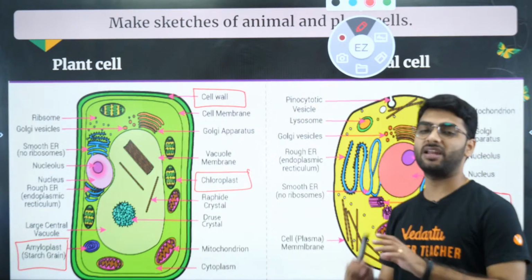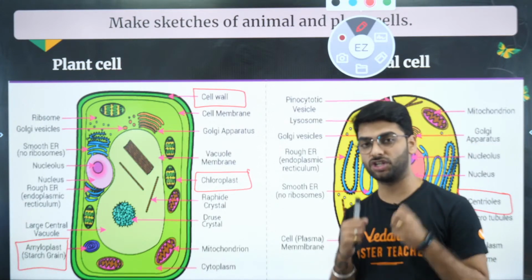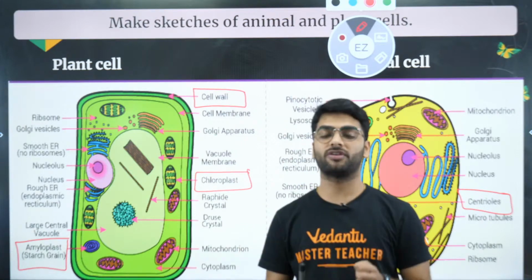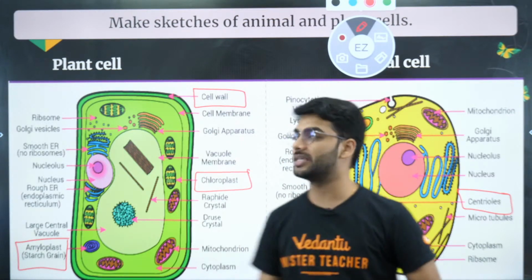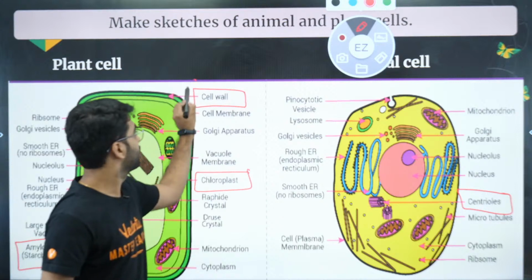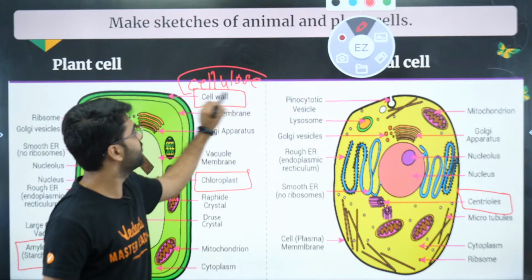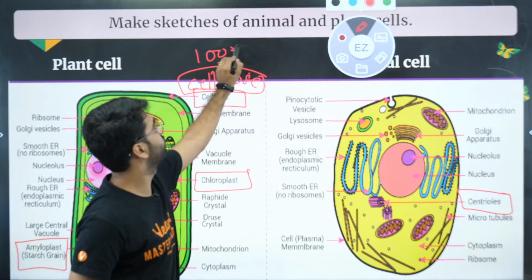Right? Plant cell will have more of a squarish shape, it will have a rigid shape, whereas animal cell will have a rounded structure, it will not have a rigid cell. The cell wall is made up of cellulose. Very important. 100% question will come from this.